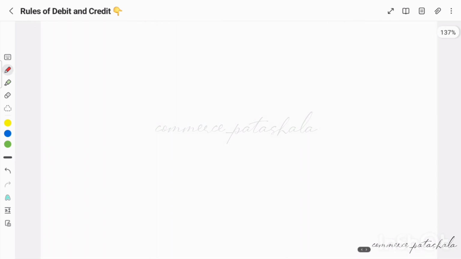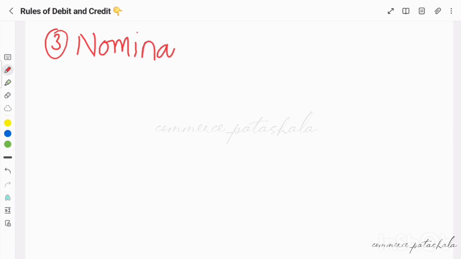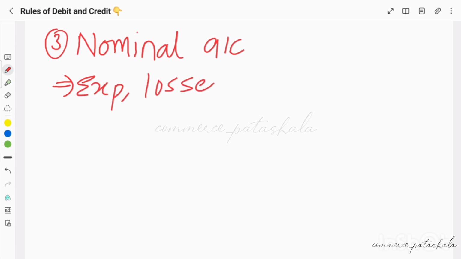Hope it is clear with the two rules of accounting, one is personal and the other is real. Now, the third and last rule of debit and credit is when we deal with nominal accounts. Under nominal accounts, we deal with transactions with respect to expenses, losses, incomes, and gains.